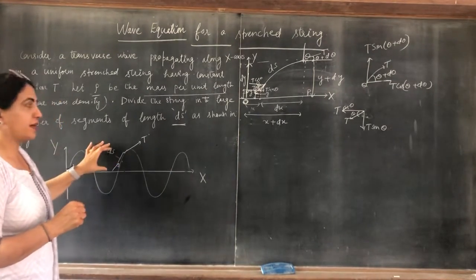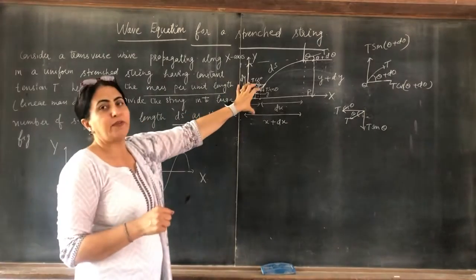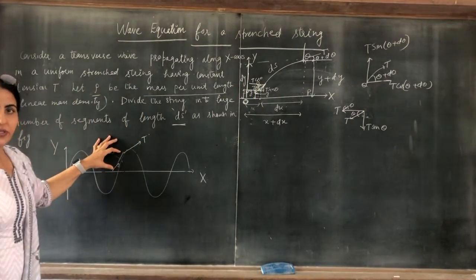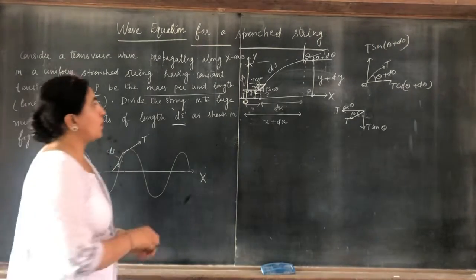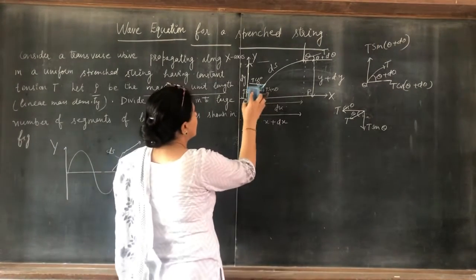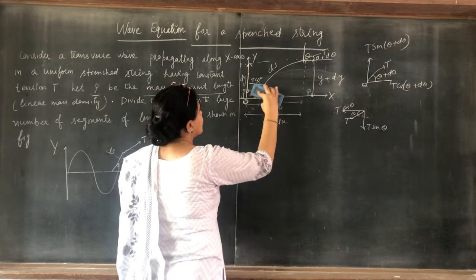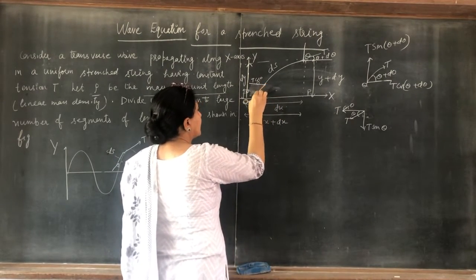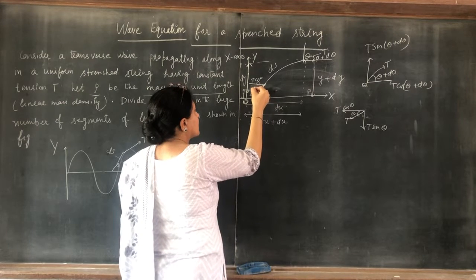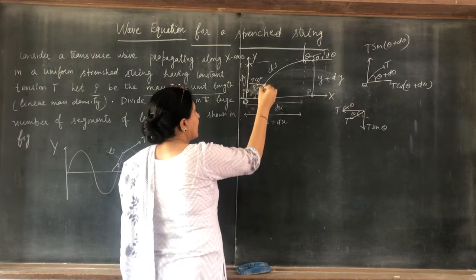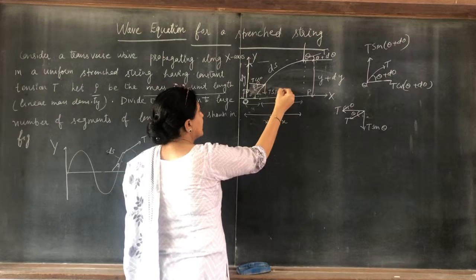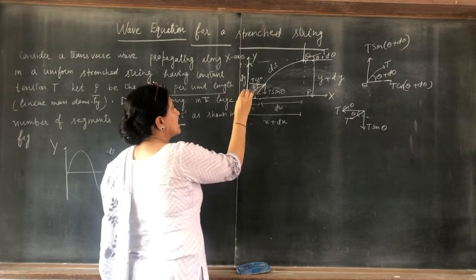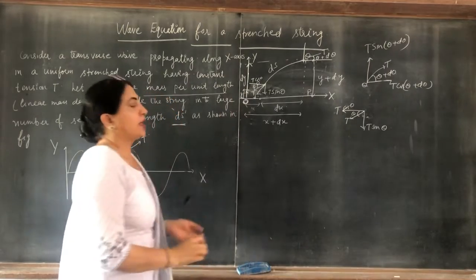This is a magnified view of the line segment; this angle is theta, this is tension T, and this is y.